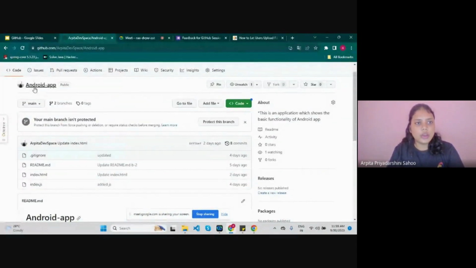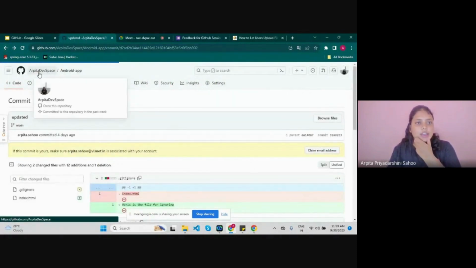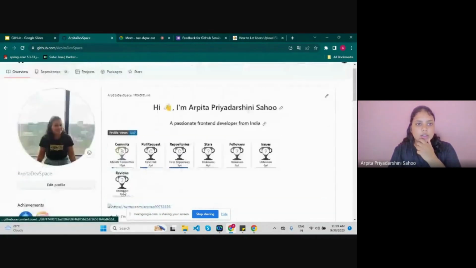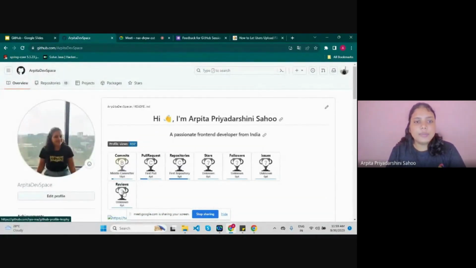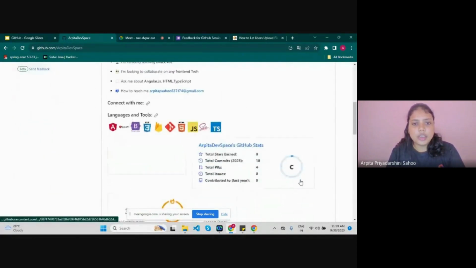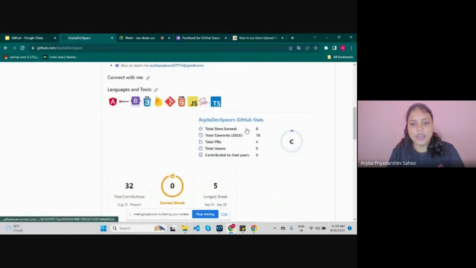So you can see here is my GitHub account. Here is the dashboard of GitHub. In this dashboard, in the overview tab, a user can see everything about their commits. I have made this. I will talk about it later.